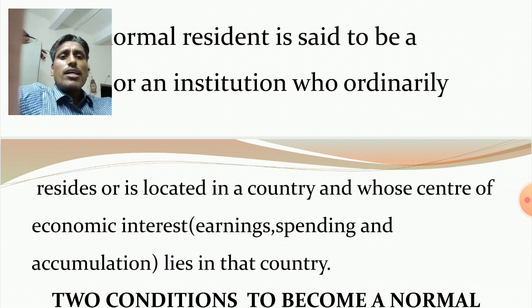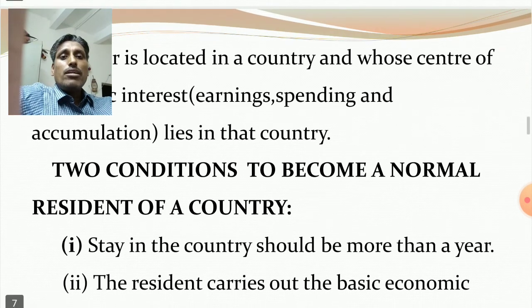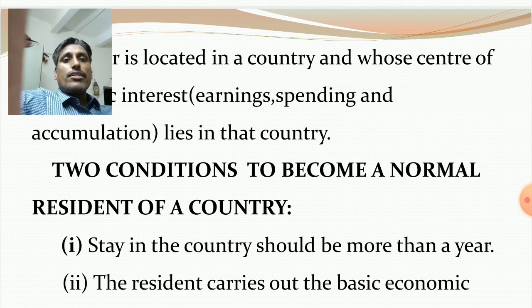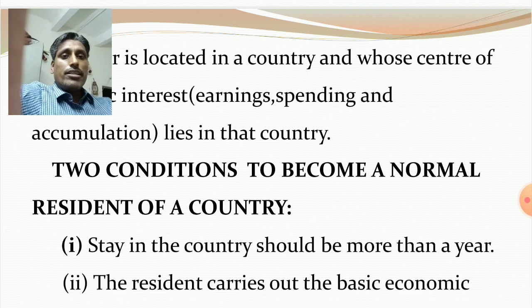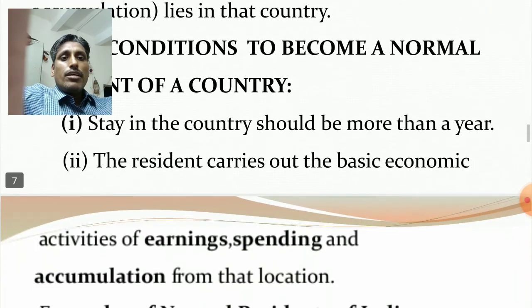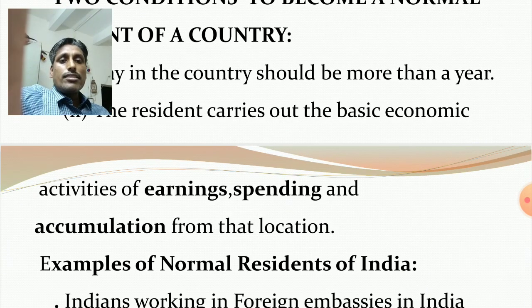Actually, two conditions are there to become a normal resident of a country. First one, stay in the country should be more than 1 year. A person must stay for more than 1 year, and whose economic interest, here I have written, the resident carries out the basic economic activities of earnings from that location only.